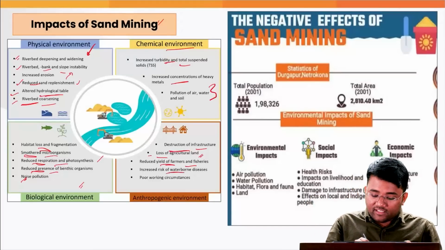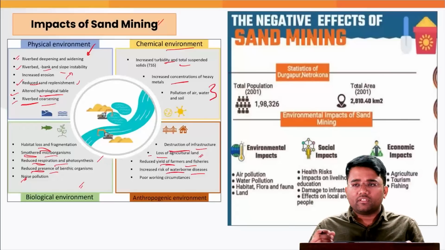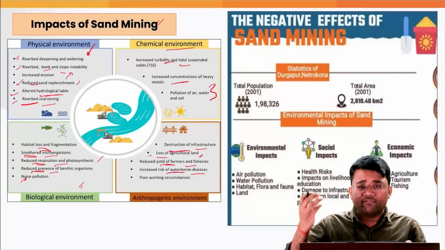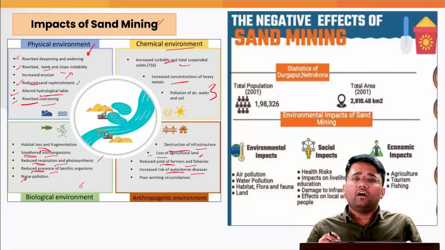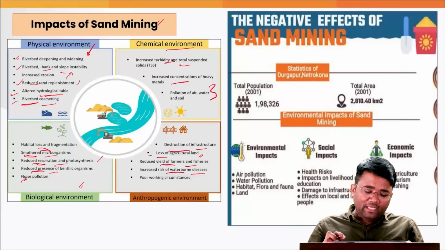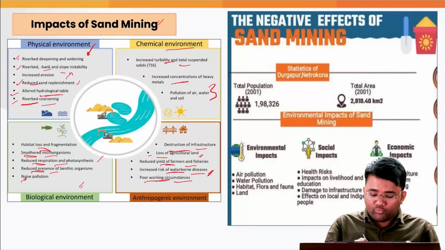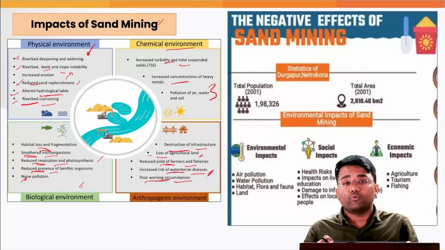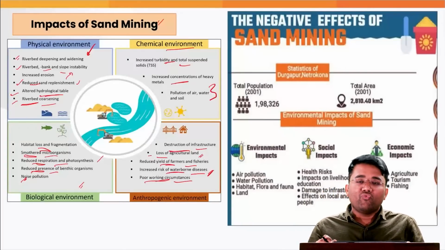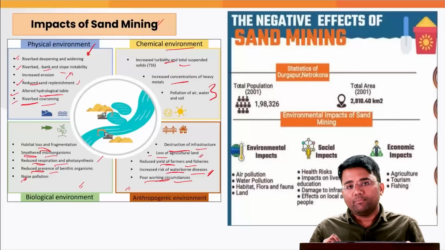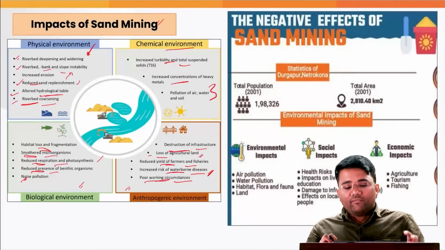Also, increased risk of waterborne diseases. When there are fewer microorganisms, it becomes difficult to eat up the pollutants that are there in the marine water, which may lead to increased cases of waterborne diseases like cholera, etc. Also, the poor working circumstances and lack of proper social security and safety measures further lead to the deaths of these poor people who are daily wage workers.